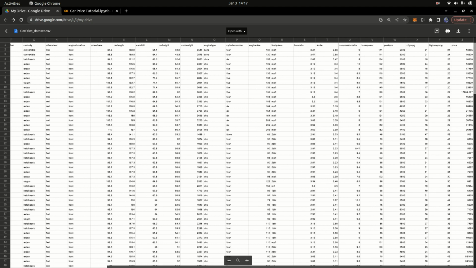So using the highway MPG, the car weight, the car height, the car width, you are going to be able to predict the price of the car. So that's basically what you are going to go ahead and do.